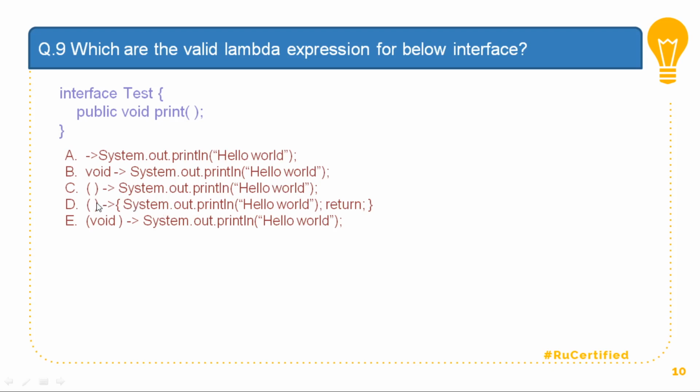Option D is a blank bracket, which is a blank argument matching this. And then it contains a set of curly braces. And as it is having a set of curly braces, as per rules, it should have a return statement. So this return statement will make sure that you are returning void, because of which D is also correct. So as of now C and D are correct. Option E again says that you are putting up a void, assuming that it's a kind of data type, though void is not a data type, but it will fail when you try to write something like this. So the answer to this will be C and D.